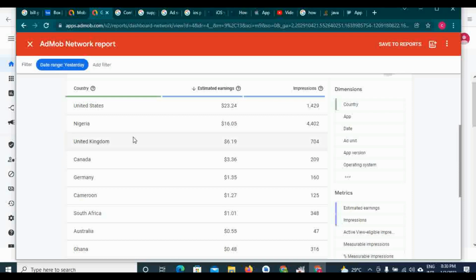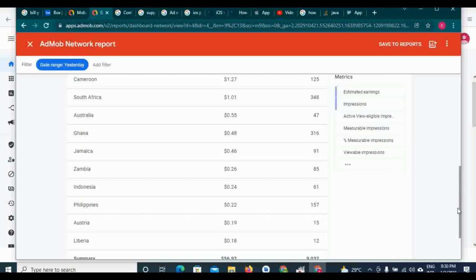My UK users, thank you very much. You guys made me $6. Then Canada users came fourth with 209 impressions. I made $3.3. Then Germany came fifth. Cameroon, I made $1.7 from Cameroon. Then my South African users, $1. Then my Australia users, 0.5 cents.